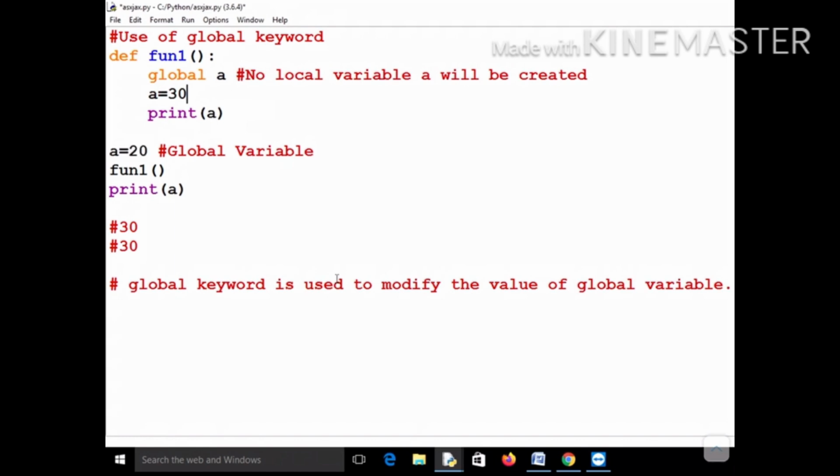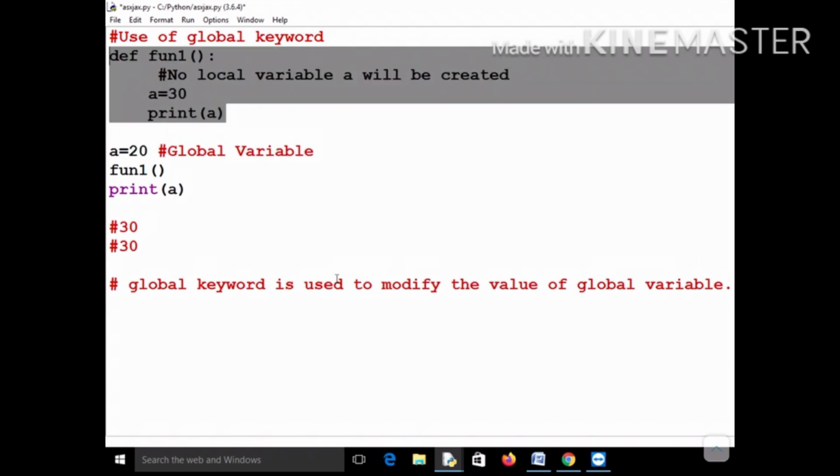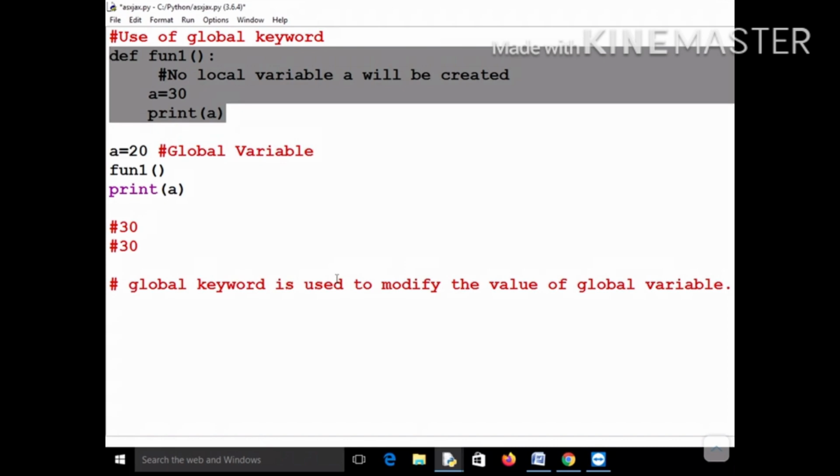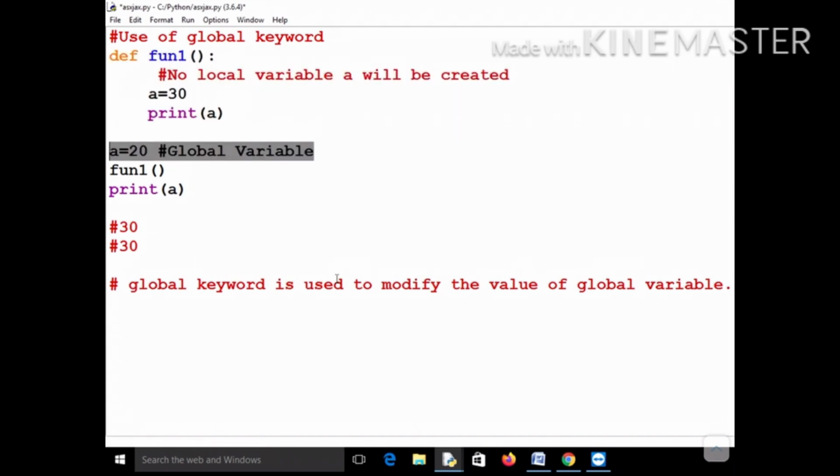But what if you wanted to modify a? You would have to use global a. If you had not done so, if you had written a equal to 30, then a local variable named a would have been created and its value would be 30. And once the control comes out of the function, this local environment would have been destroyed and this a would no longer be in memory, and the global variable's value would not have been changed.